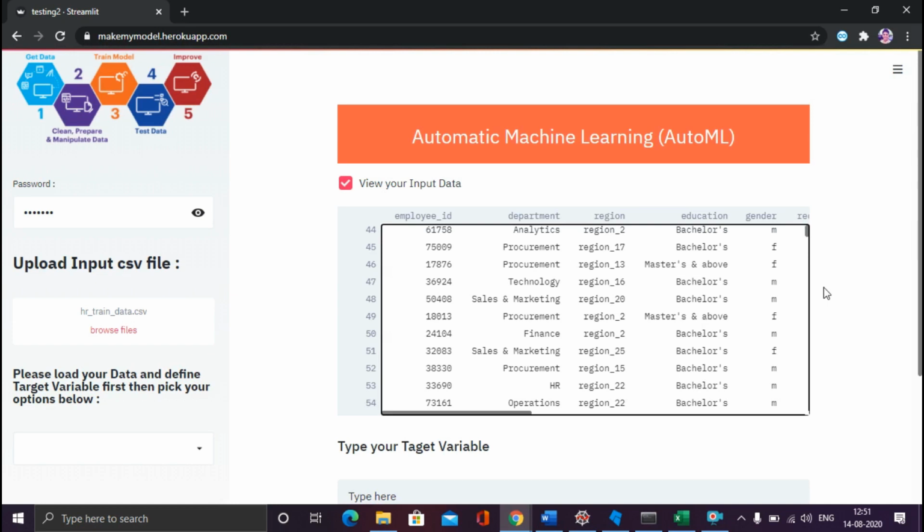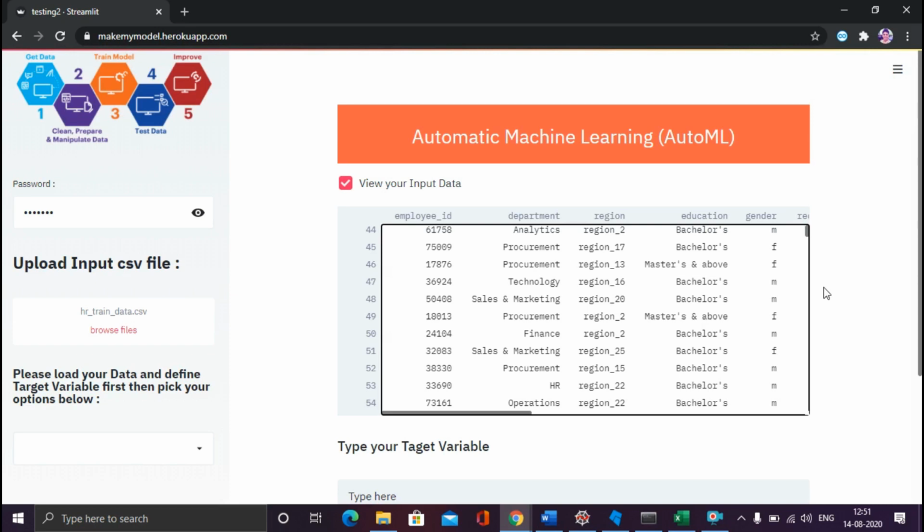For example, in machine learning algorithms, you cannot directly put the categorical data. You have to do some sort of conversion on top of it. For example, you can do label encoding, or you can do one hot encoding. So this application by itself will do the transformation of categorical data. Again, it will do the feature engineering. You will get the option of which feature engineering things you want to perform.